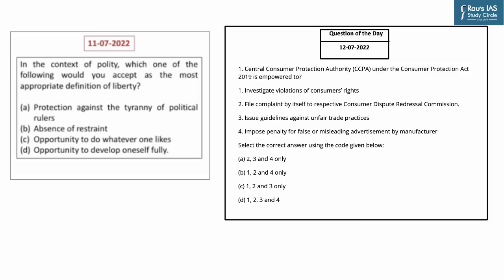Now with this, let's take up the question of the day, that is 12th of July 2022, and you have to answer it correctly. The question is, the Central Consumer Protection Authority, or CCPA, under the Consumer Protection Act of 2019 is empowered to: Statement 1, investigate violations of consumer rights. Second, file complaint by itself to the respective Consumer Dispute Redressal Commission. Statement 3, issue guidelines against unfair trade practice. Statement 4, impose penalty for false or misleading advertisement by manufacturer. Now you have to select the correct answer using the codes. Option A: 2, 3 and 4 only. Option B: 1, 2 and 4 only. Option C: 1, 2 and 3 only. And option D: 1, 2, 3 and 4.